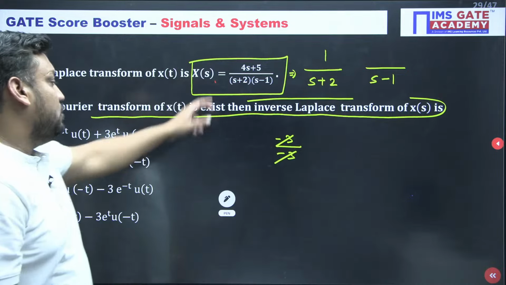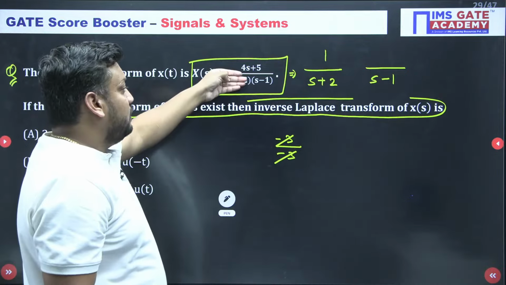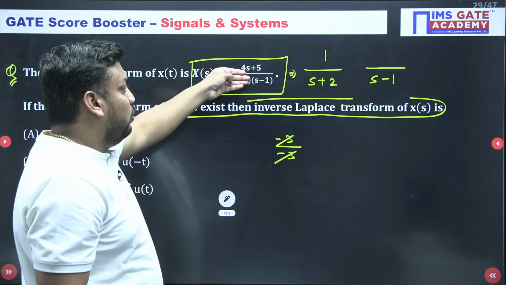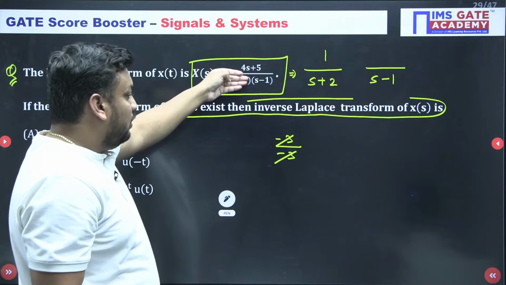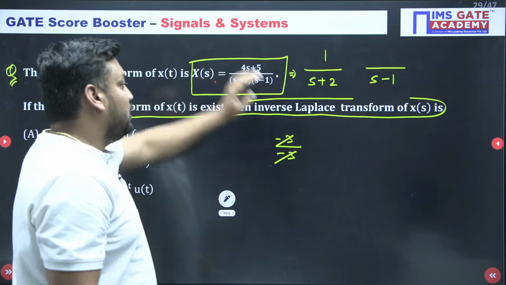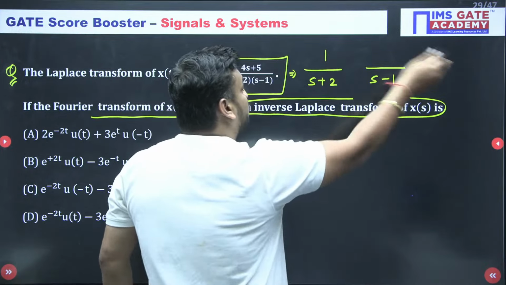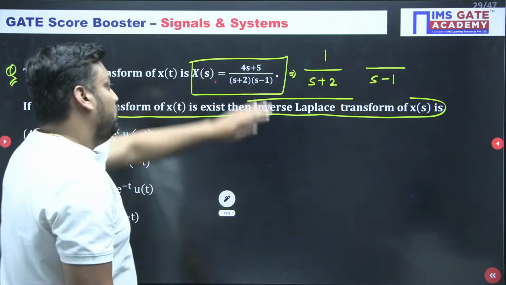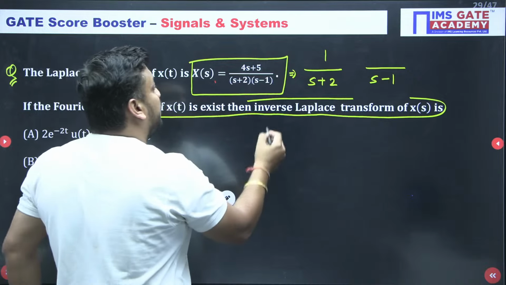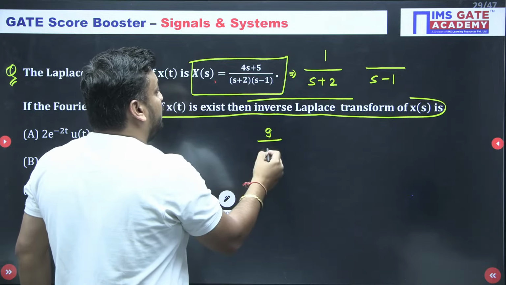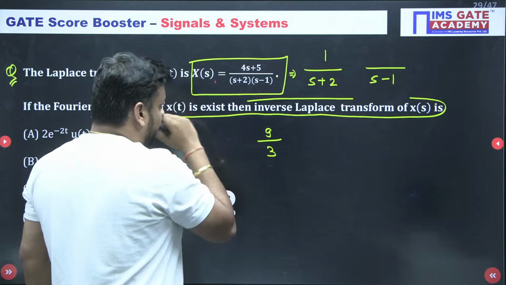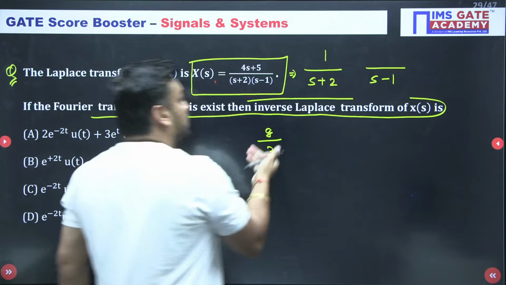Speak up, s plus 2 equal to 0 means s equal to minus 2, and you need to put it in the numerator. So 4 times minus 2 is minus 8, plus 5 is minus 3, and in the denominator minus 2 minus 1 is minus 3. They cancel out, giving 1. And s minus 1 equal to 0, so s equal to 1. Hide this part and put s equal to 1: you get 4 plus 5, which is 9, and here 1 plus 2 is 3. So 9 by 3 is 3. The correct answer is 3.